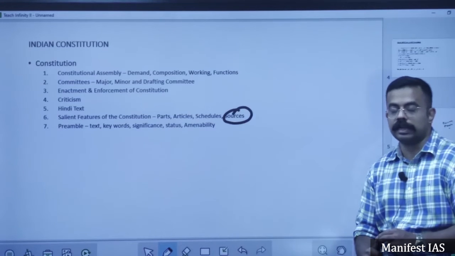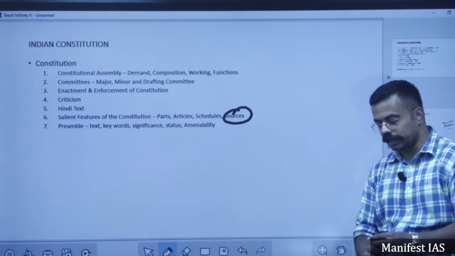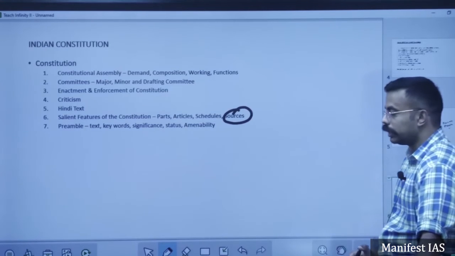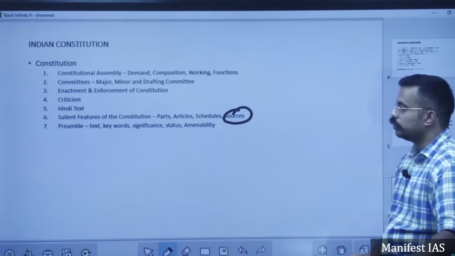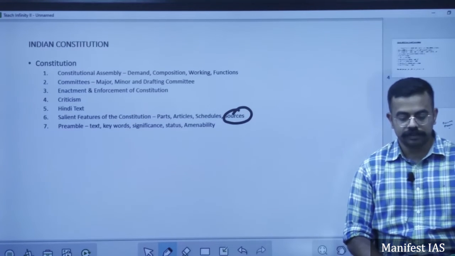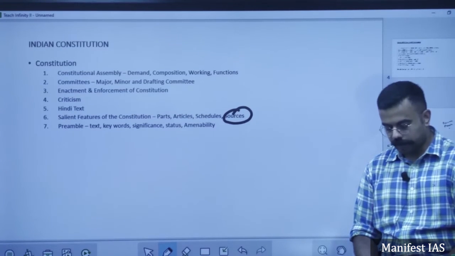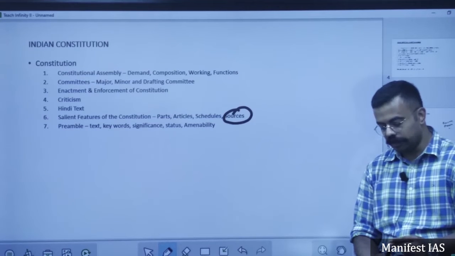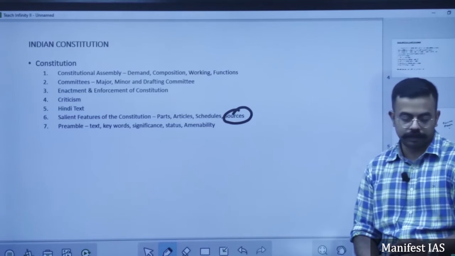No other country can establish suzerainty over us. So it's a political concept. Socialist. Socialist means what? It's an economic concept. That is the kind of society we aspire to. That is social equality, economic equality. No division among the public based on caste, class and economic power.